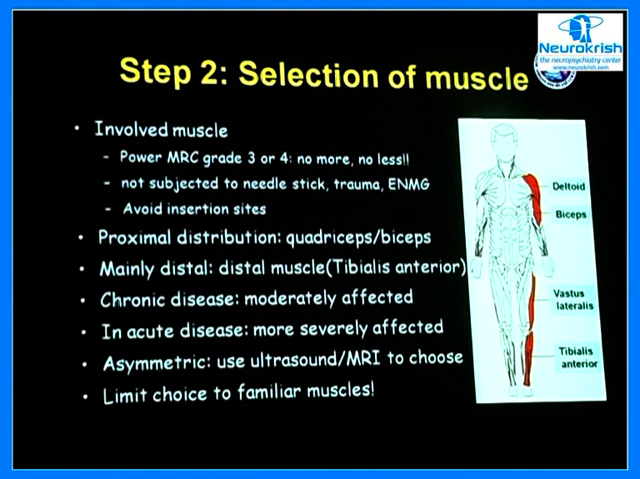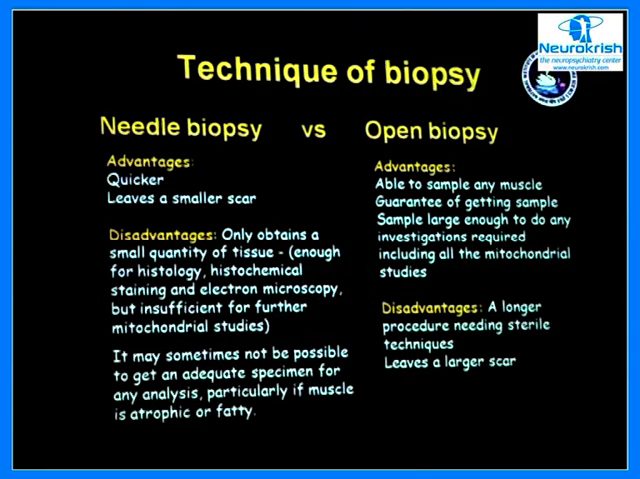Then, most of these conditions have proximal muscle involvement, and the muscle you would prefer to biopsy is the quadriceps; very rarely do we biopsy the biceps. If it is a distal muscle involvement, you have to choose a distal muscle, and the preferred one is the tibialis anterior. Now, there are advantages and disadvantages of the needle versus the open biopsy technique. In our institute, we follow the open biopsy technique because it gives us the adequate tissue that we require for conducting all the investigations needed to offer the diagnosis in these conditions.